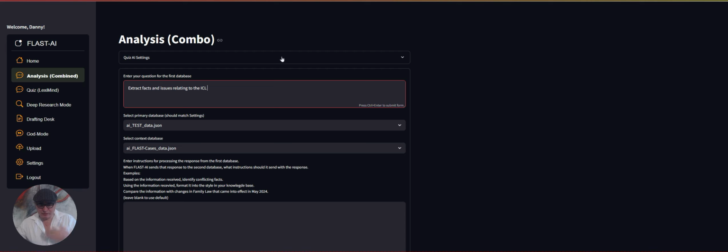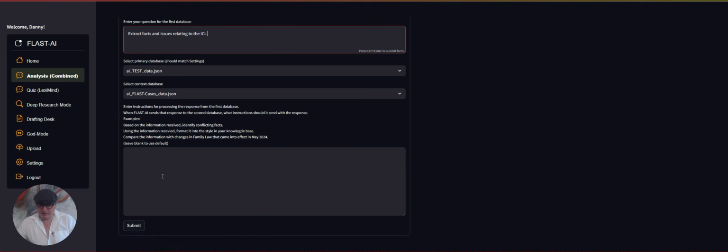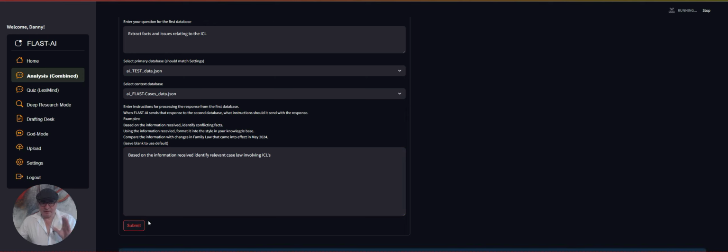That's all we want to do. We're going to get that information out of that database. And here we want to, based on the information received, identify relevant case law involving ICLs. So now when we click on submit, we have the analysis combined system.